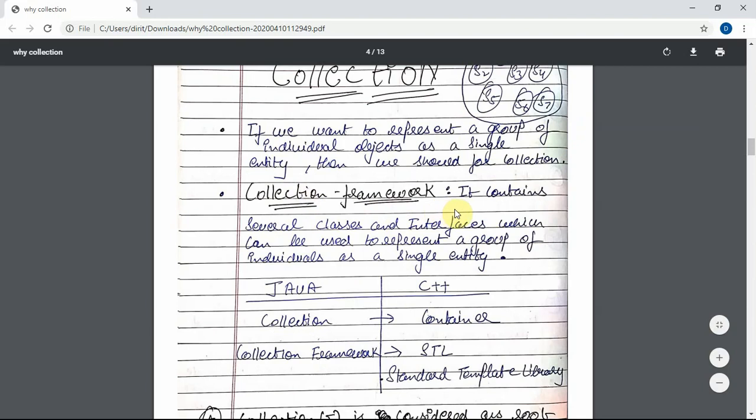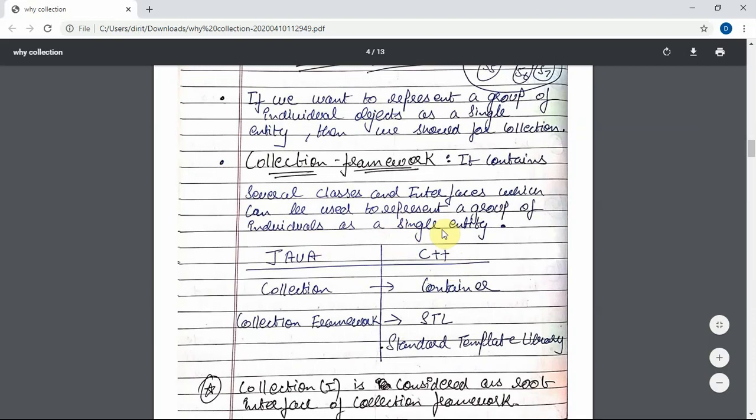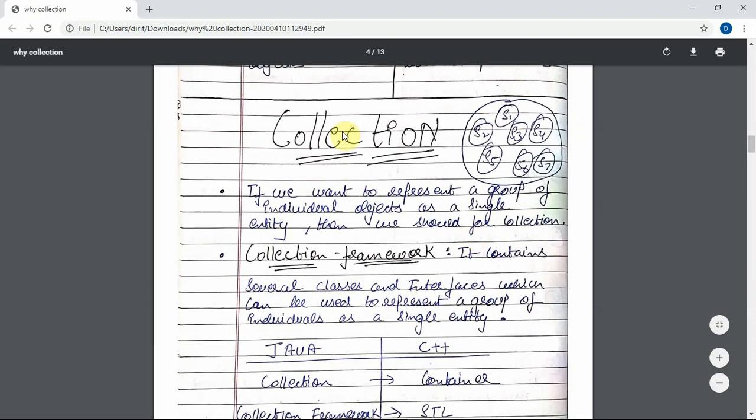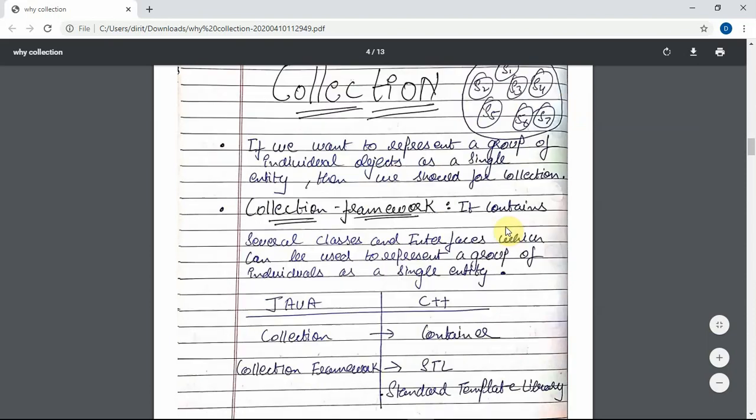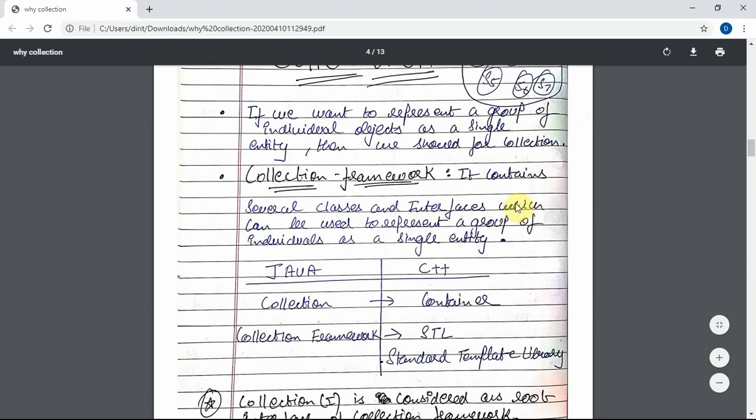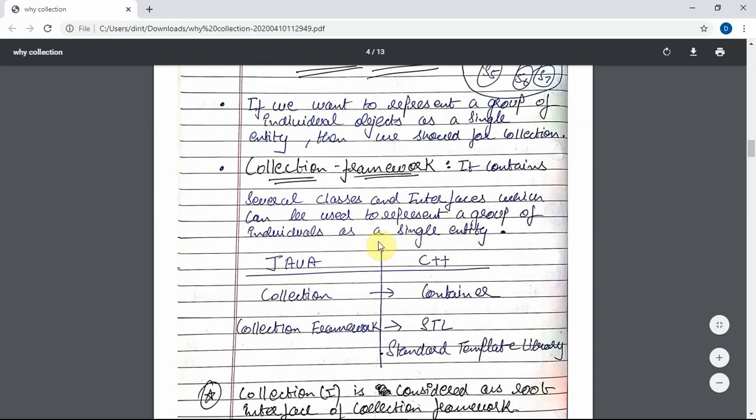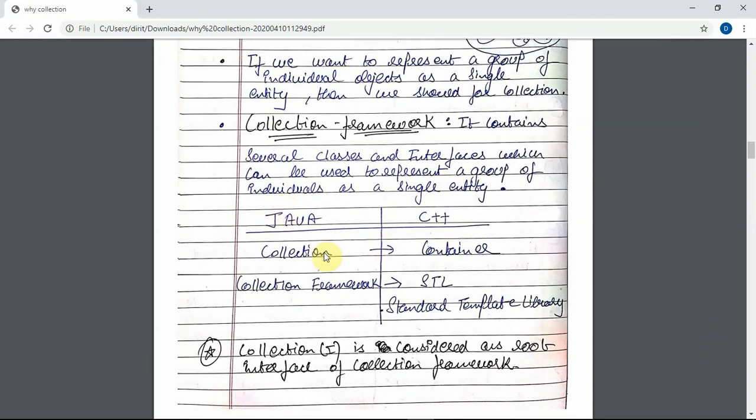So what is collection framework? It contains several classes and interfaces which can be used to represent a group of individual objects as a single entity. Collection is a group of individual objects, so if we want to represent them, we need collection framework.